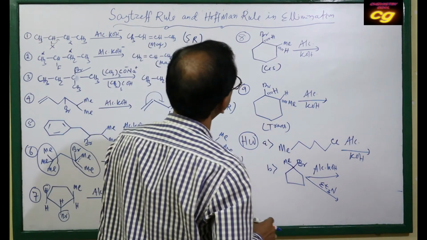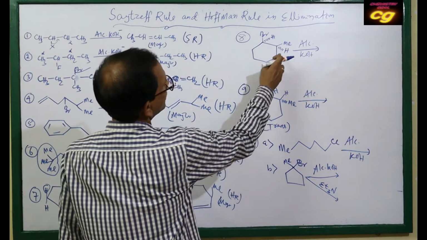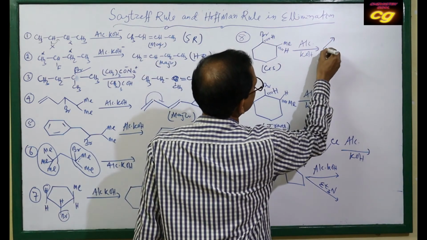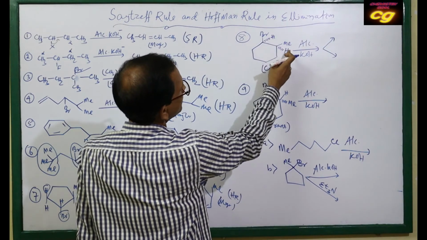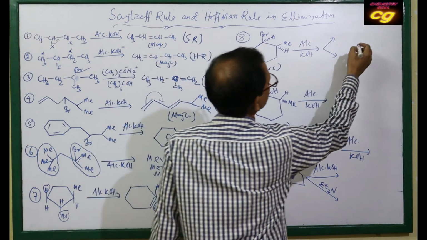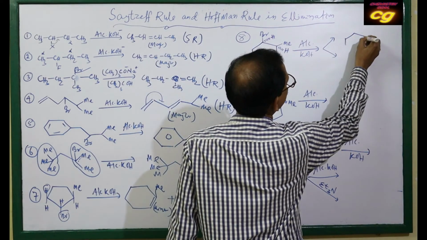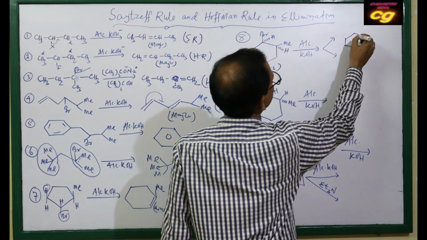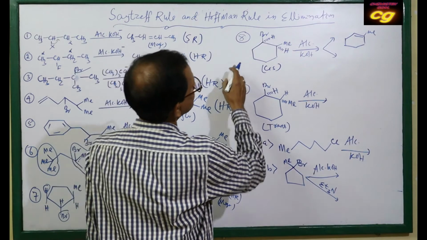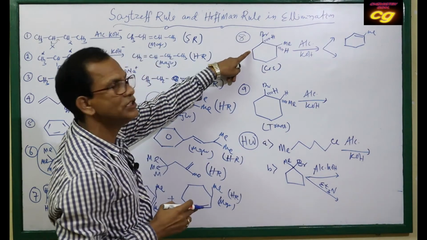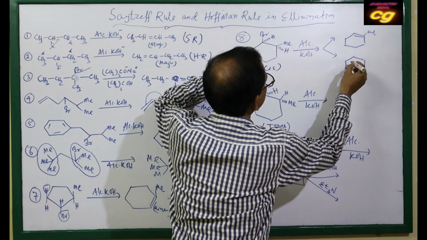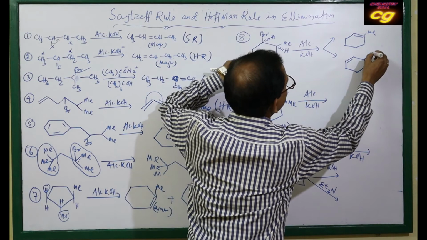Here is anti-elimination. If you see hydrogen and bromine, there are two cases. If bromine and hydrogen are both in anti position, the first case the product will be like this, and the methyl is here. In the second case, bromine is here and hydrogen is here, and this case is also possible. This is the methyl position.